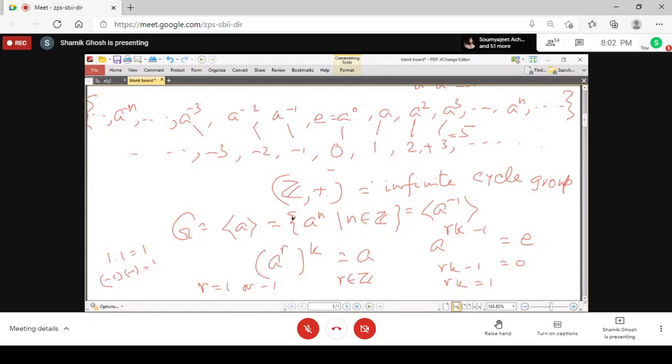So in the infinite cyclic group, there are exactly two generators, A and A inverse, and no other generator. The set is infinite and no two elements are equal here. It will take all the integer powers of A. So this is the structure of an infinite cyclic group. And this is an example of an infinite cyclic group. And every infinite cyclic group is actually of this form.